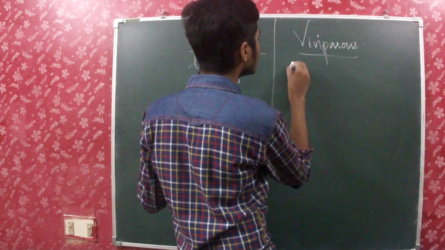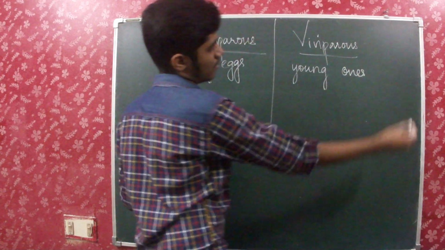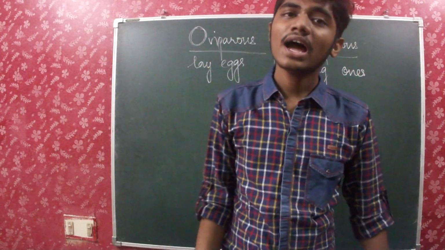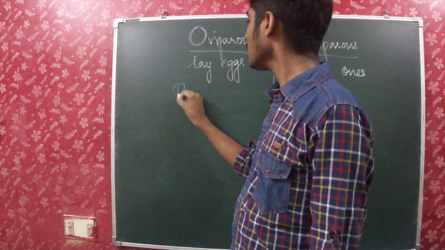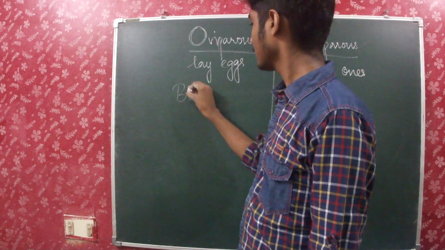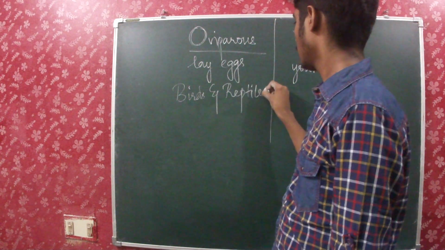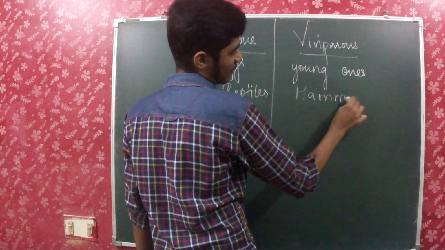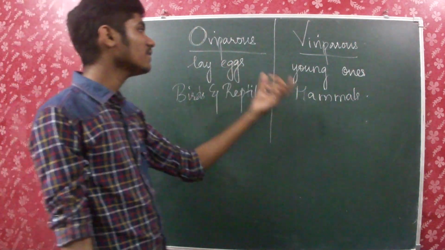And viviparous are the ones which give birth to young ones. Here the examples are birds and reptiles. Here the examples are mammals. So oviparous is this and viviparous is this.